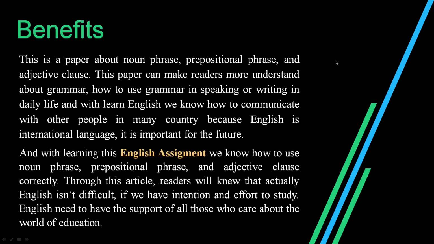It is important for the future. And by learning this English assignment, we know how to use noun phrases, prepositional phrases, and adjective clauses correctly. So through this article readers will know that actually English isn't difficult if you have attention and effort to study.